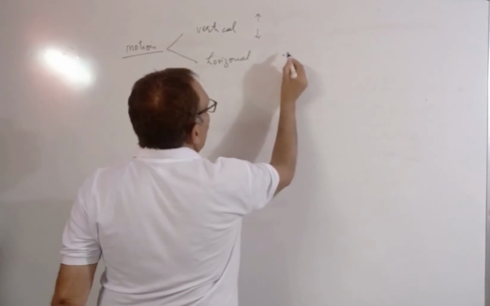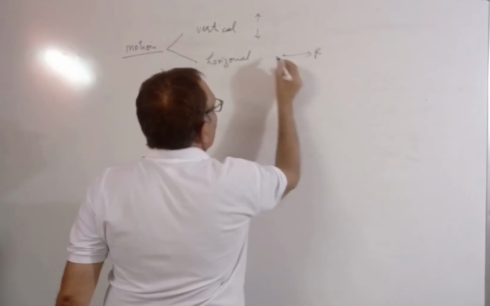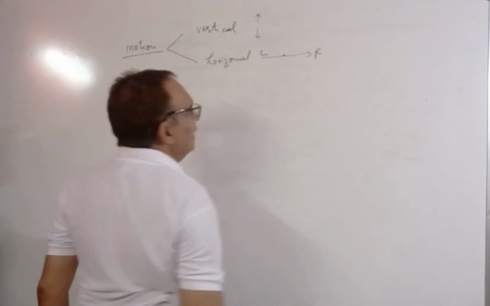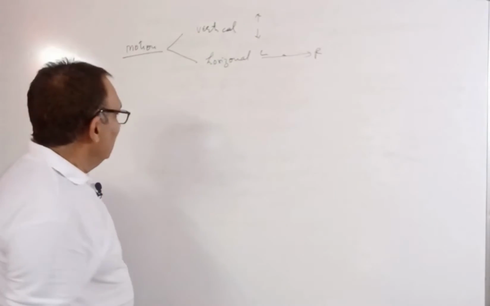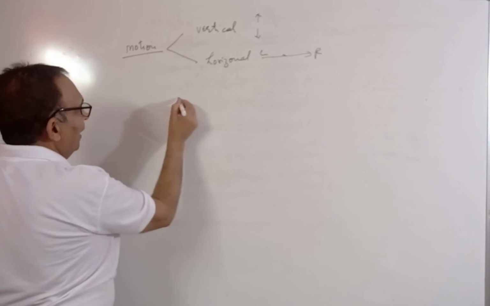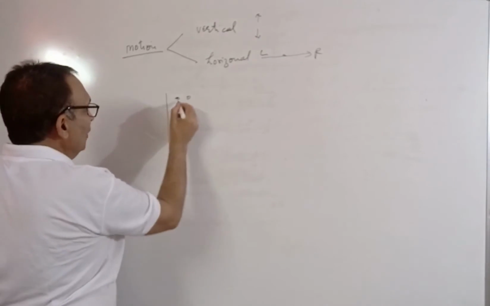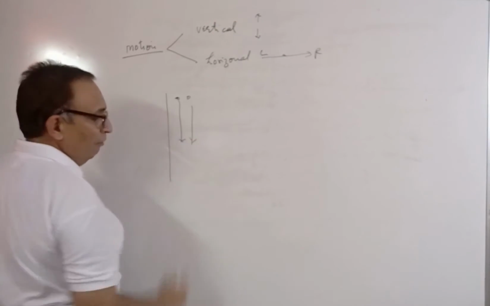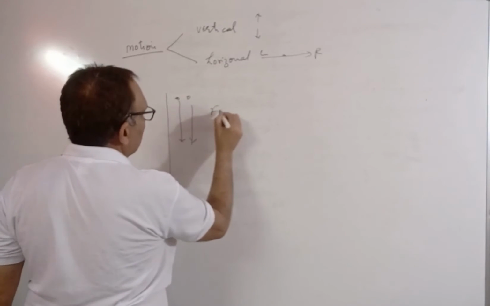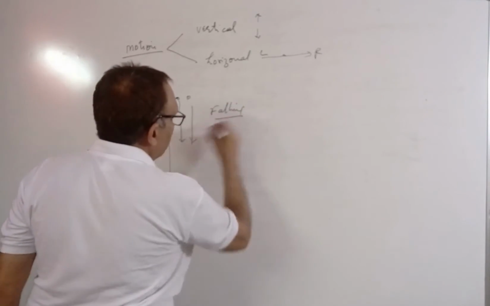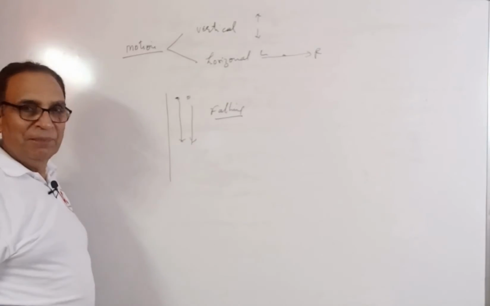This can be from this point, let us say right to left, any side. Now, it says some elephant and a brick. Both are freely falling downwards. Falling. What will be the same?